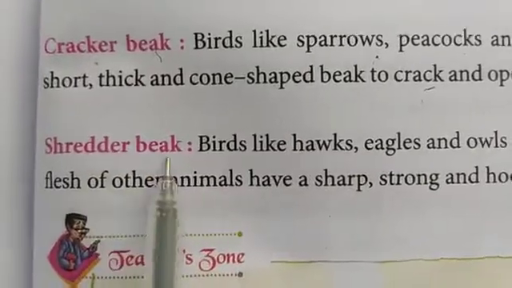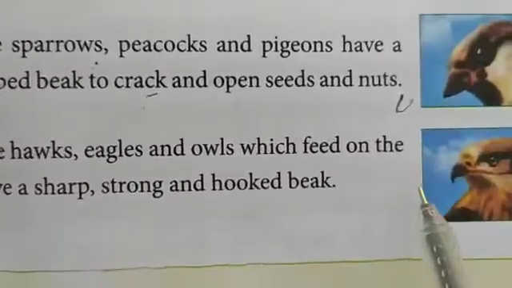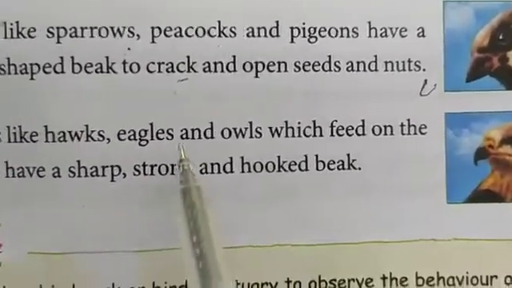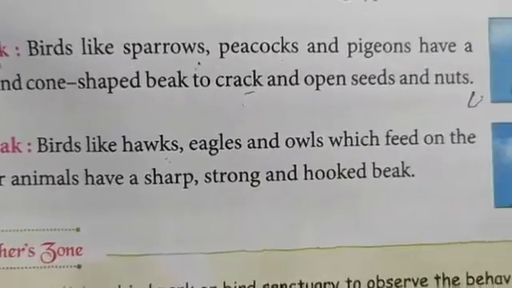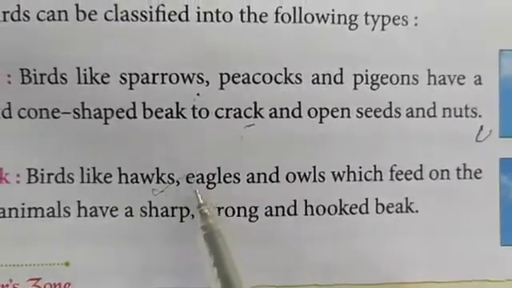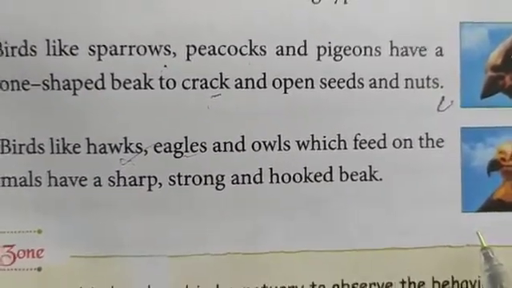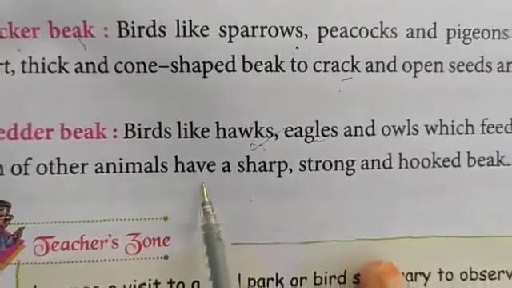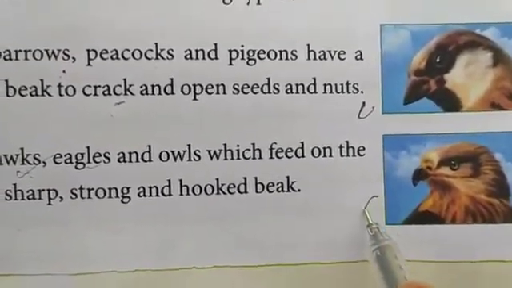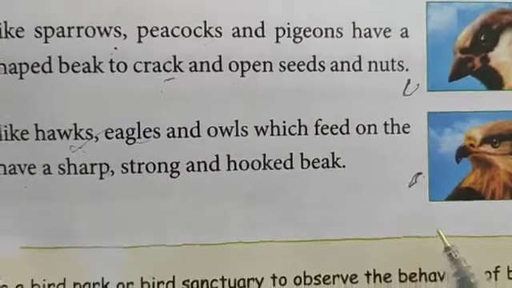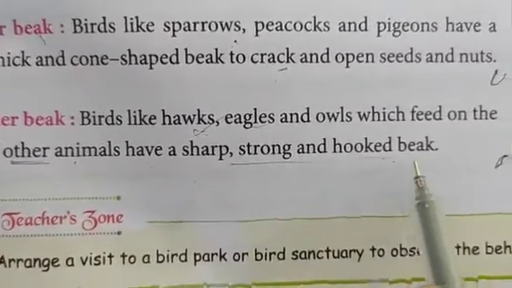Next, shredder beak. In which type of birds can we find the shredder beak? In eagles, hawks and owls. What do hawks, eagles and owls eat? They eat the flesh of animals, and they have a sharp, strong and hooked beak. Hook-like structure it will be. Okay, so according to their food habits, the beaks will be like that.